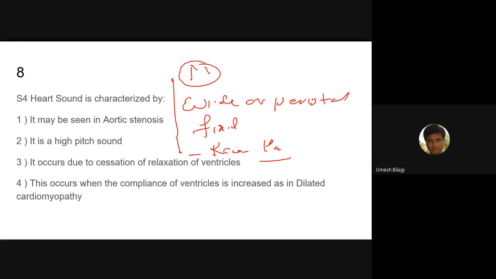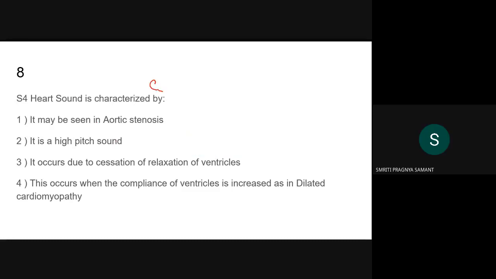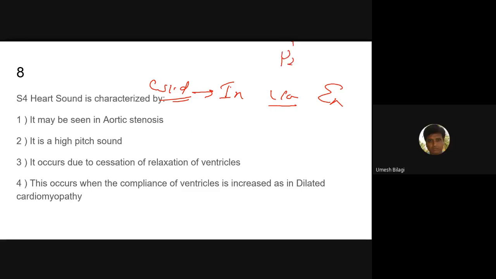Now I discussed normal. Now we'll go to wide splitting. In wide splitting, you can hear splitting both during inspiration and expiration, but the duration will be varying. This you can hear in wide splitting when P2 is delayed.